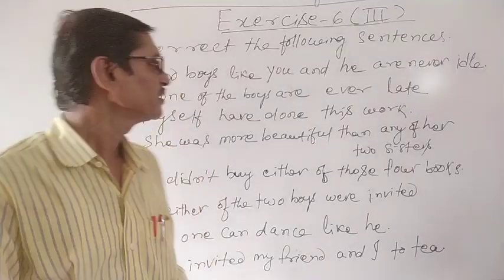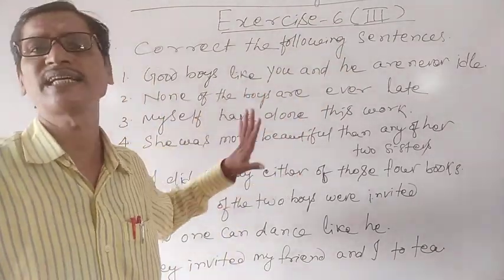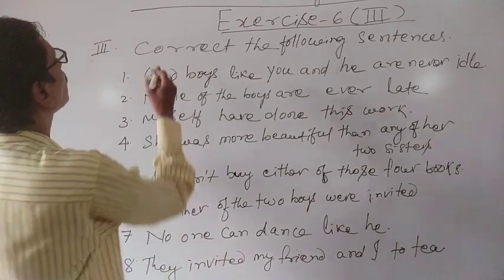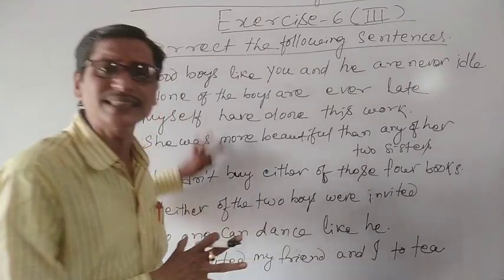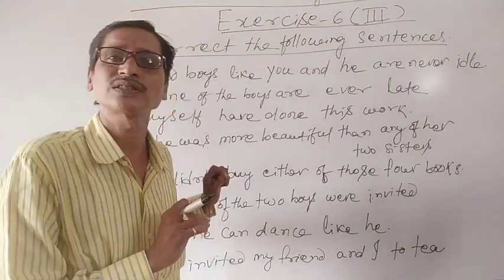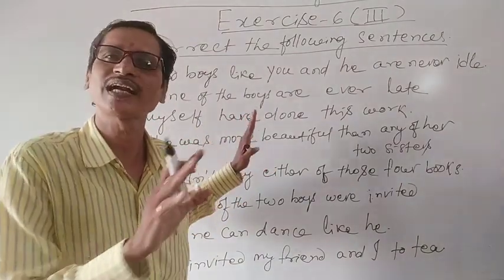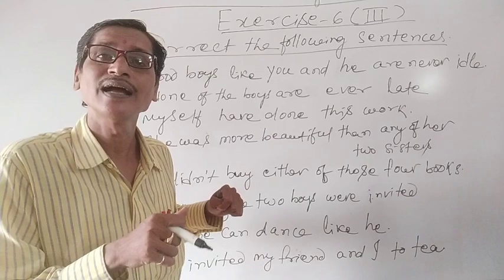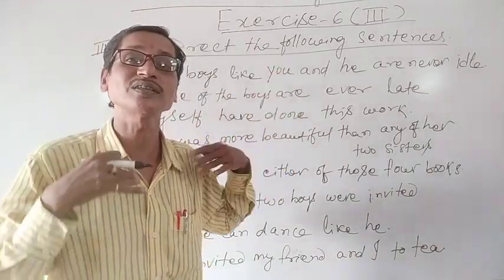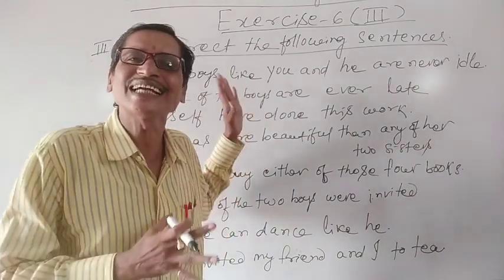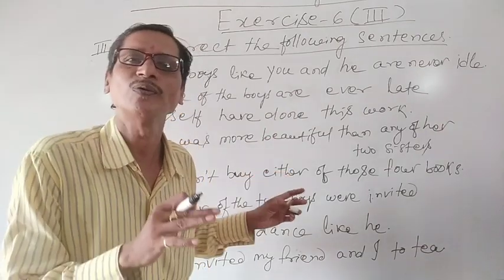Now let's understand the exercise 6 part 3. Here also the same thing. The instruction is: correct the following sentences. These sentences have been given over here. They have errors, and we have to rectify those errors and correct them. Rewrite correctly. How can we rectify unless we have the knowledge about the rules, the instructions given to us for the correct use of English? Let's understand and recall the rules we already know.